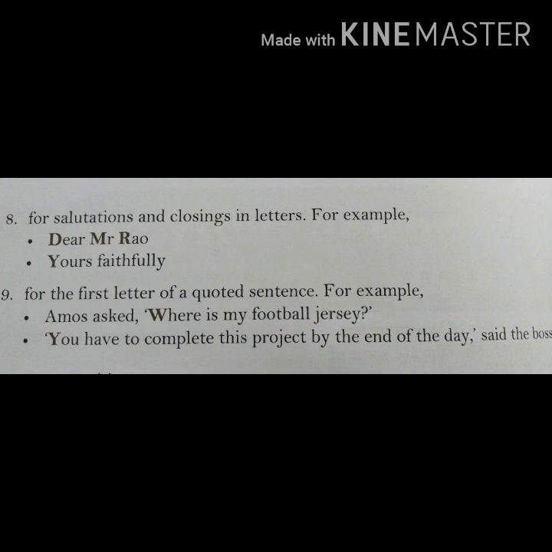Like it is given, Amos asked, "Where is my football jersey?" As you can see, "where is my football jersey" is written within the quotation marks, inverted commas. That is why we are writing W, the word where, with capital letter.